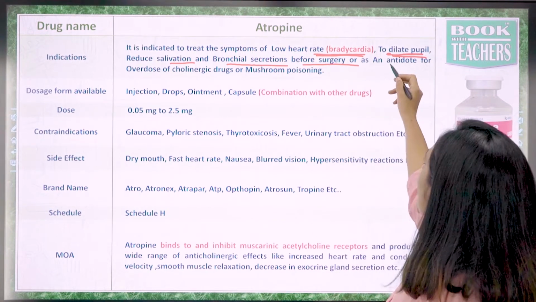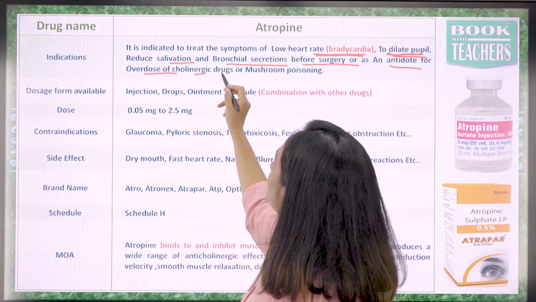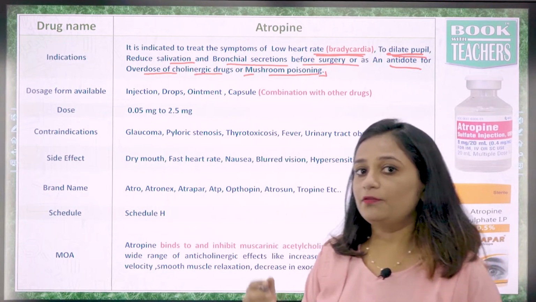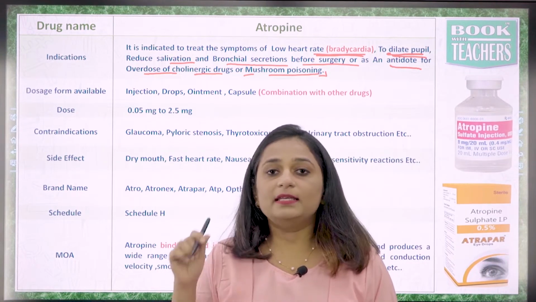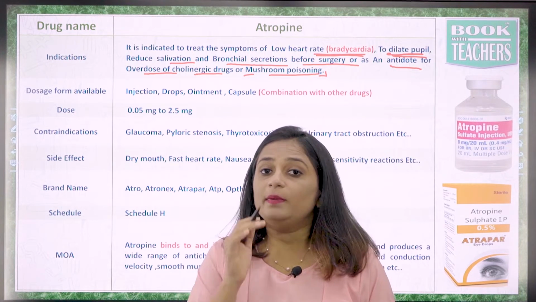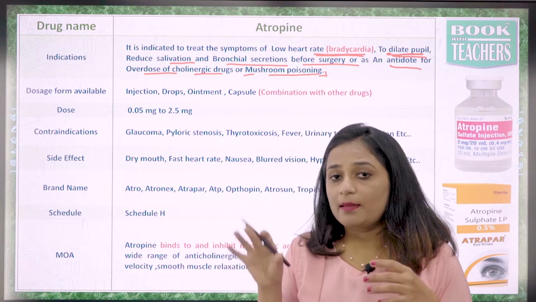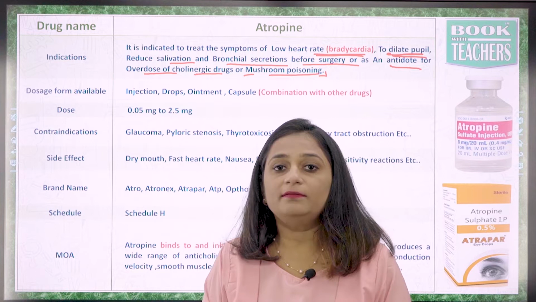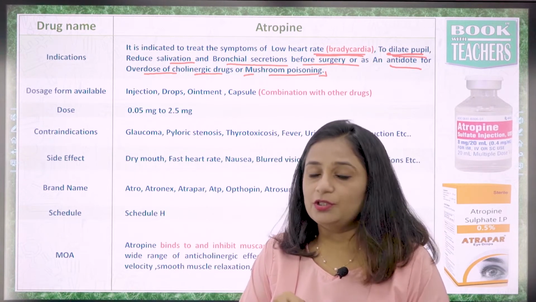It is also used as the antidote for the overdose of cholinergic drugs or mushroom poisoning. If any type of poisoning has happened to a person, then atropine is given to maintain their heart rate, because in poisoning the heart rate falls down. Just to maintain their heart rate at the normal level, atropine is given in poisoning situations as well.